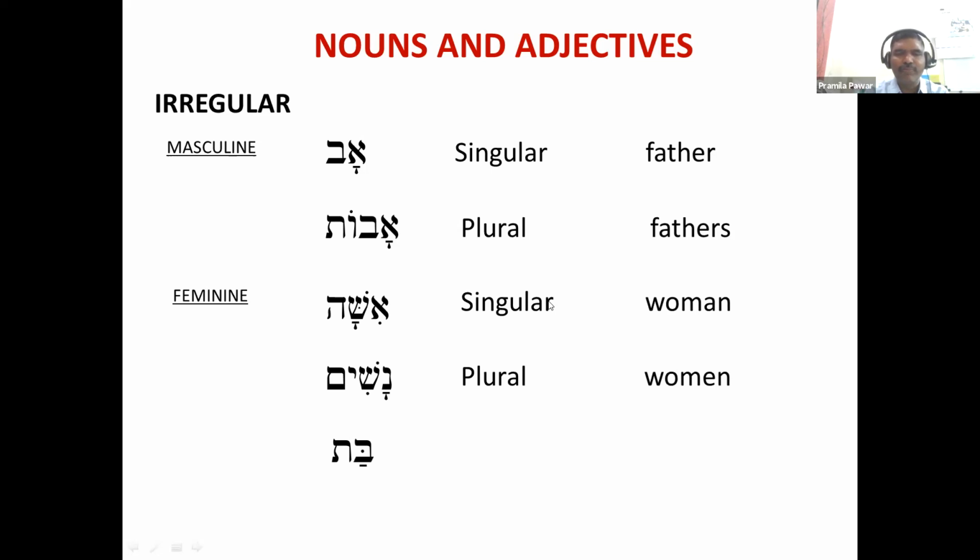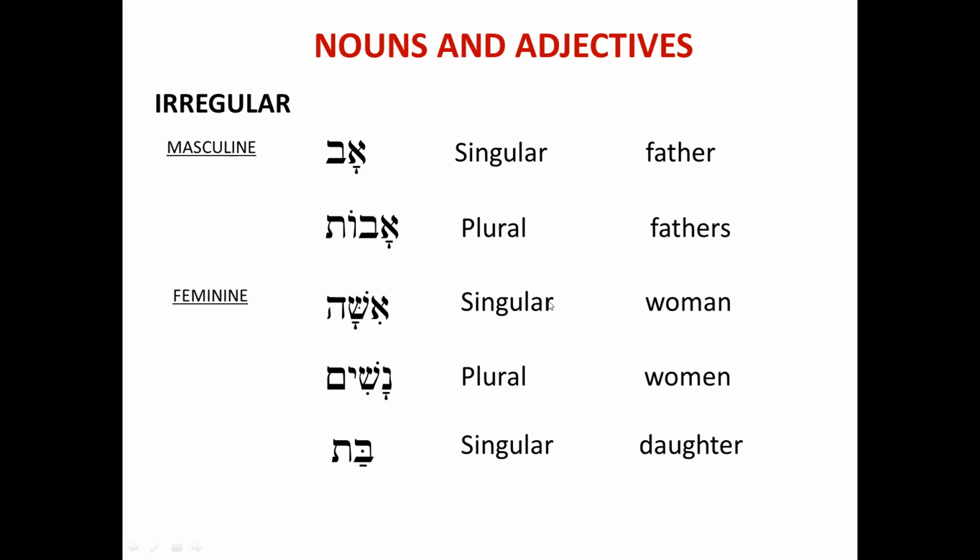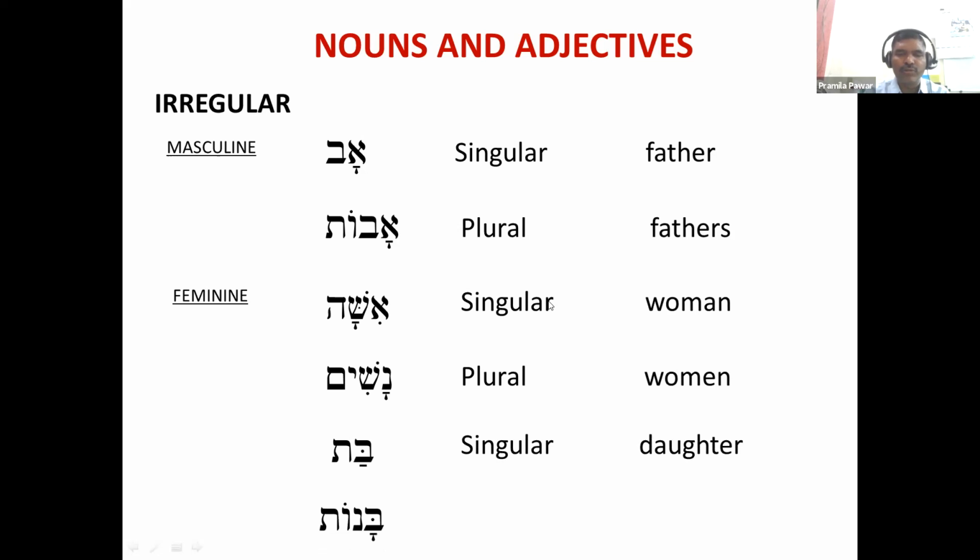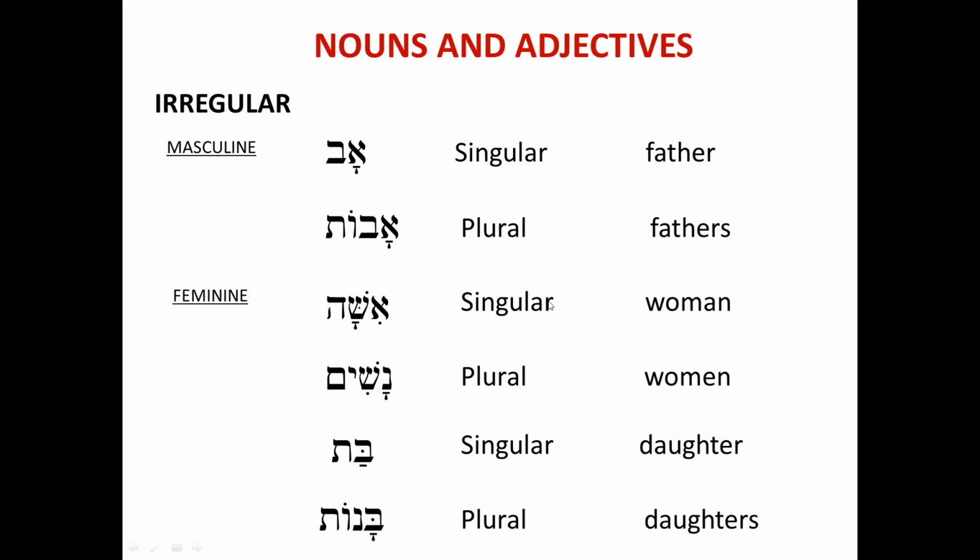Then about bat, I have told you. Bat will take oat for plural: banot. Now these are the irregular nouns.